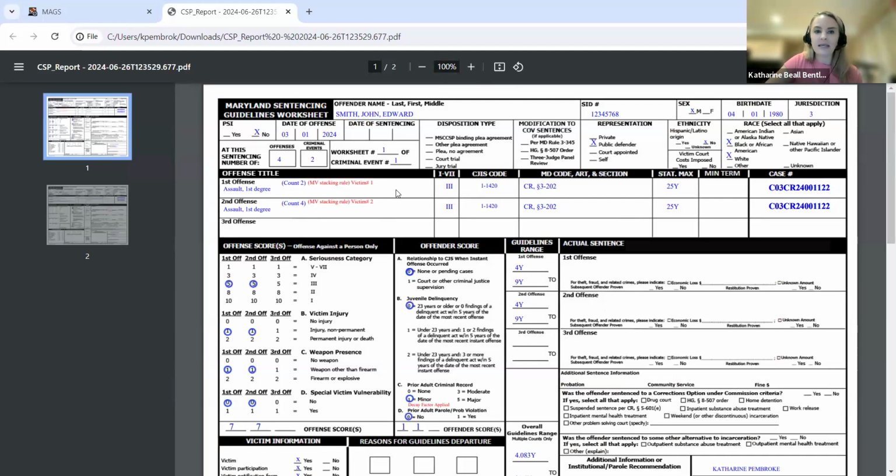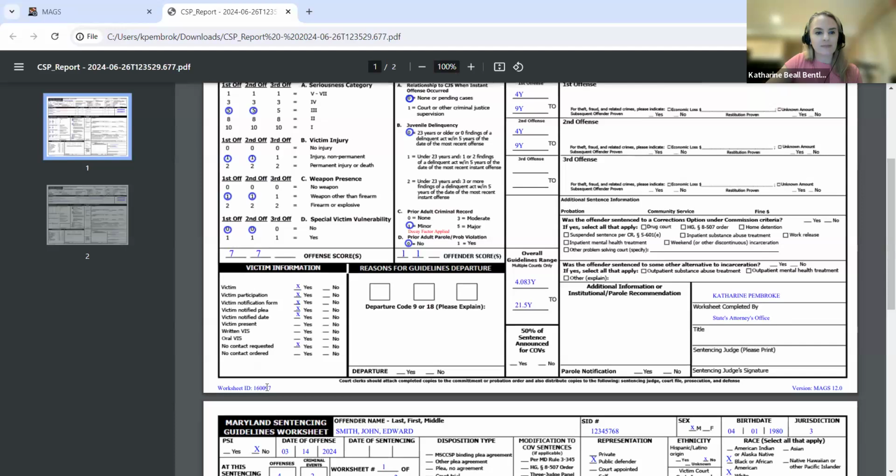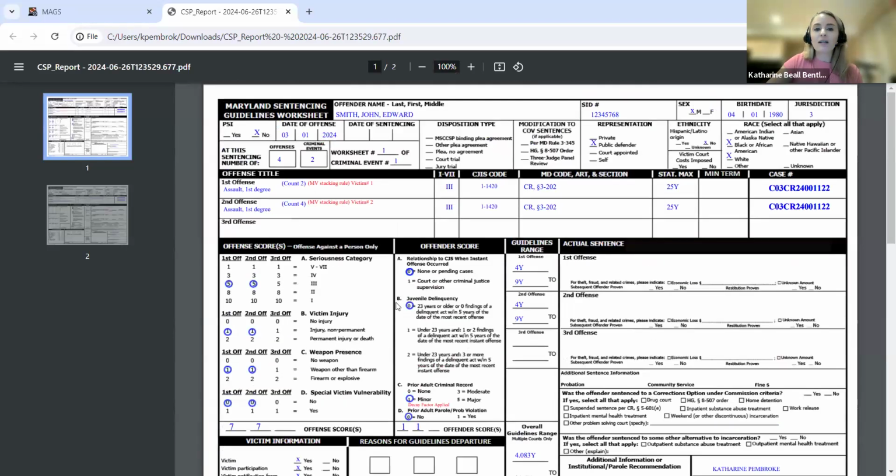So I can clearly see here that there were 2 different victims, and that is why the stacking rule was utilized. Now, jumping down to the bottom, sorry, of the worksheet on the left-hand side, we've also added the worksheet ID number to the PDF. Just want to note that by guidelines rule, when you have multiple criminal events that are a part of the single sentencing event, by guidelines rule, each separate criminal event should correspond to their own worksheet.